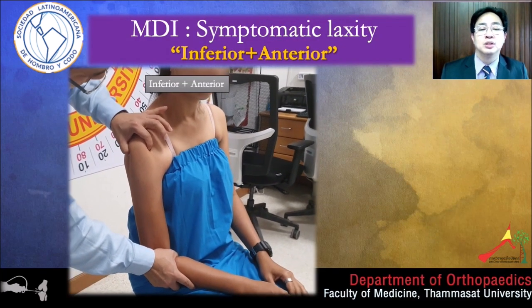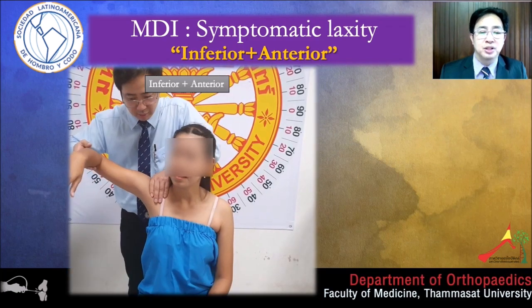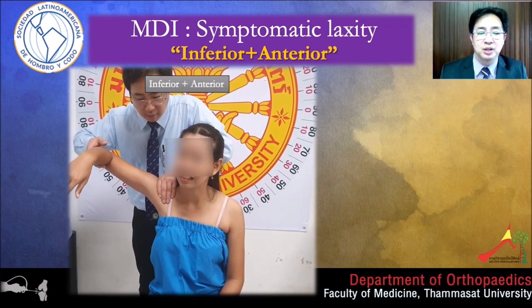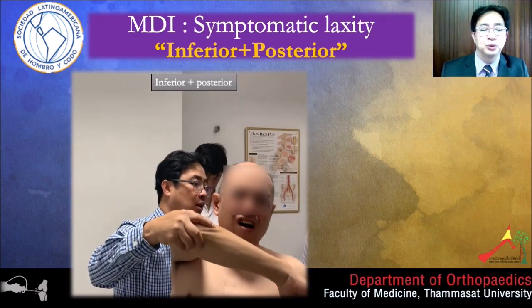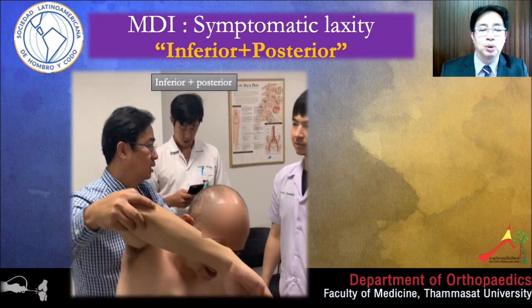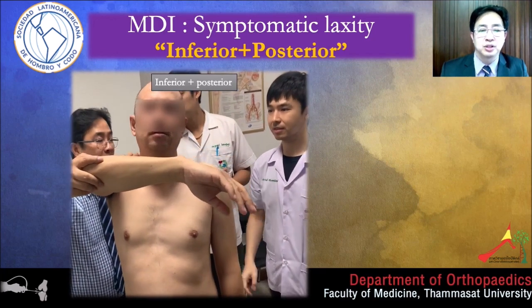Patient number 1, she has inferior plus anterior instability, sulcus sign positive, hyperabduction test positive, and anterior apprehension test positive. Patient number 2, he has inferior plus posterior instability. He has sulcus sign positive and Kim test positive.